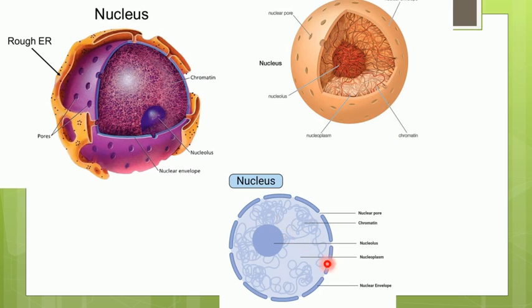If we see this nucleus in a cross section, inside the nucleus you have another oval body, that is known as the nucleolus. You have these thread like structures, which are nothing but the genetic material, that is chromatin. Now the nuclear envelope is a double layer structure, and in between you will find gaps which are nothing but nuclear pores.